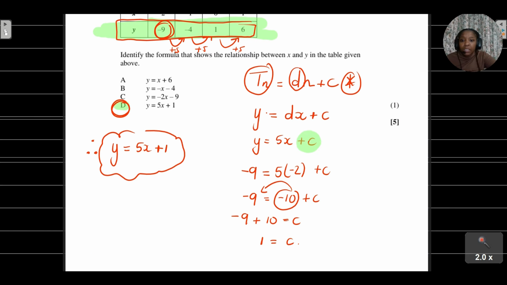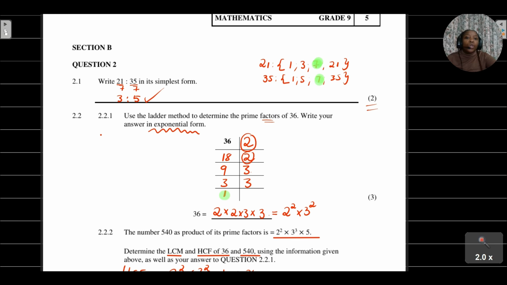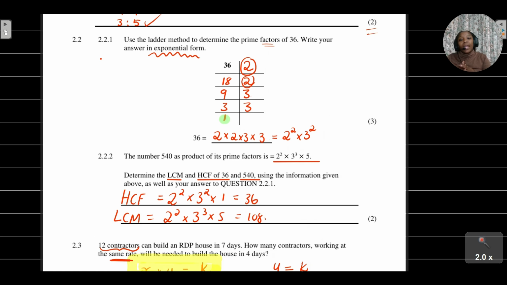What are those numbers? You need to be able to work with your ratios, how you simplify a ratio, taking into consideration that when you're simplifying a ratio, remember that you are always going to divide by the highest common factor. Also very important when it comes to paper 1, be able to find prime factors using the ladder method or prime factorization, to find the LCM as well as the HCF.